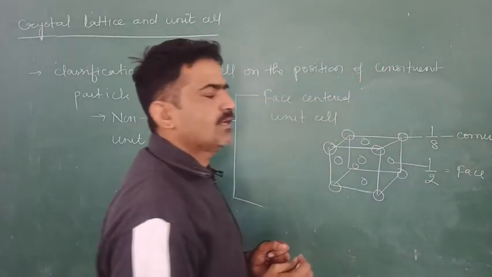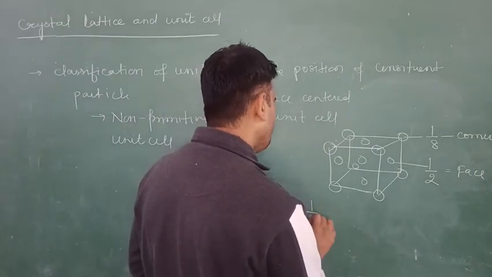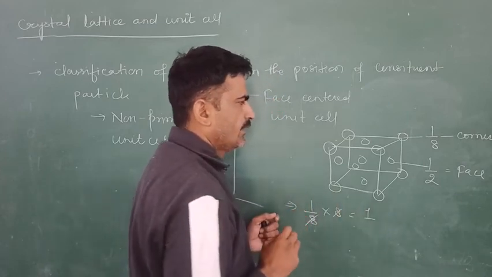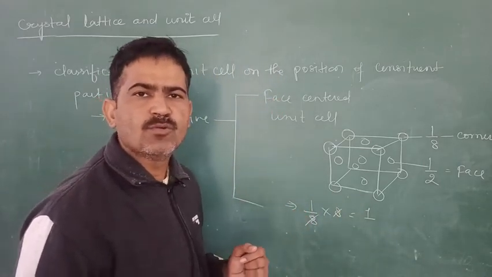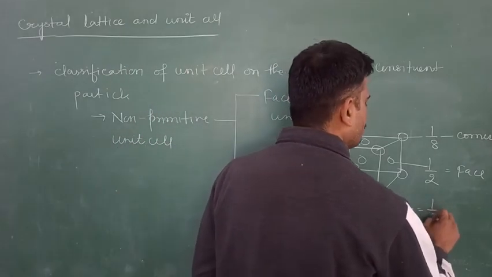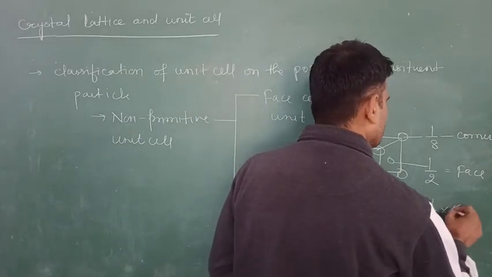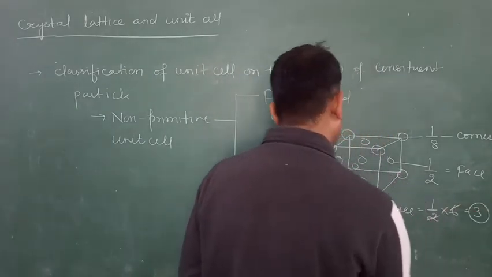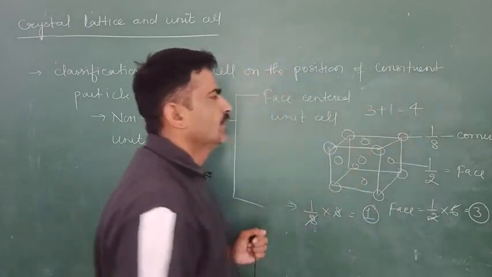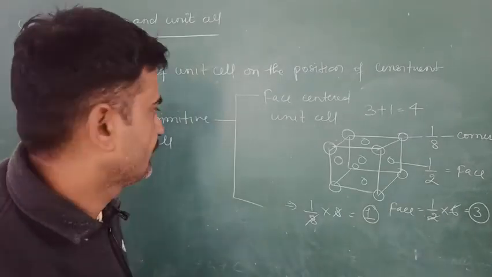Now how many atoms are present in the unit cell? So 1/8 into 8 is equal to 1. It means the atoms at the corners make 1, and at the faces, 1/2 each. How many faces are there? 6 faces, so 3. The total number of atoms is 3 plus 1, that is equal to 4. In the face-centered unit cell, 4 atoms are present.